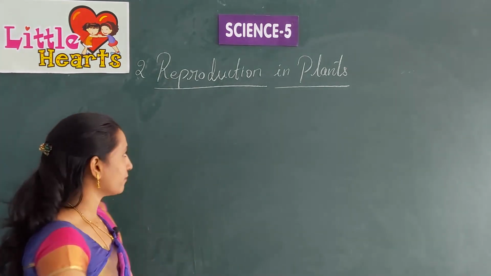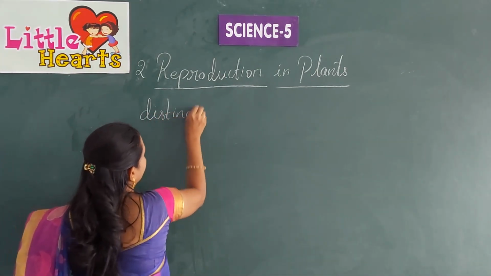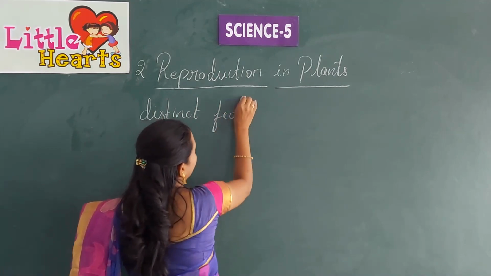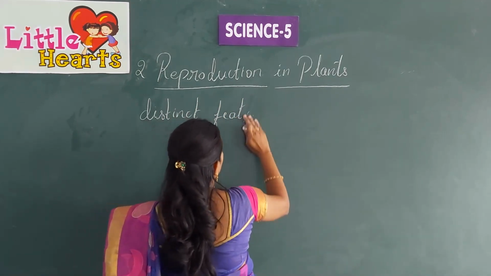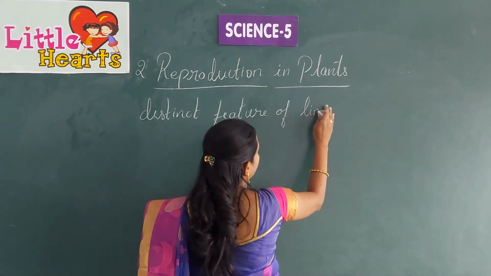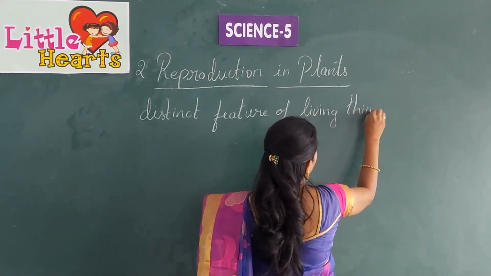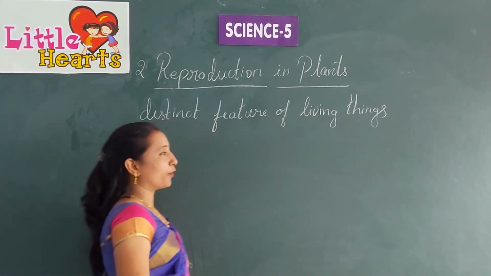Distinct feature of living things is reproduction.